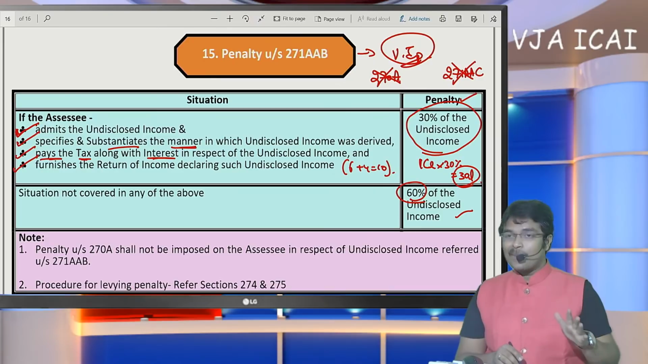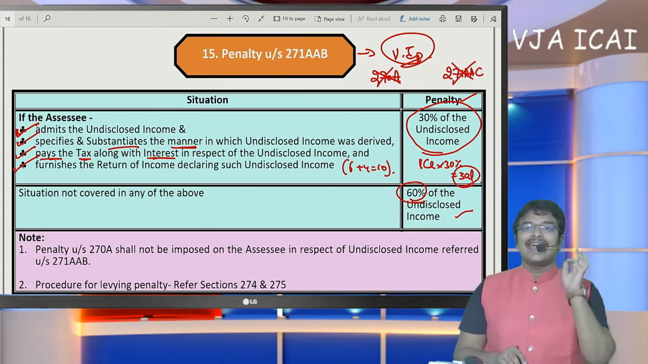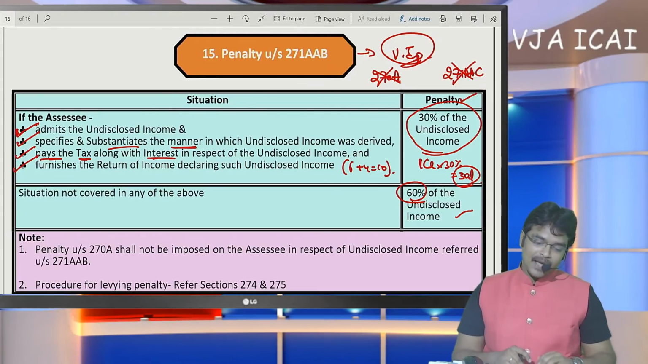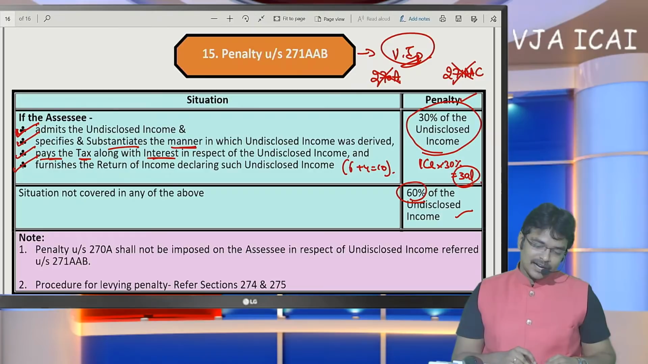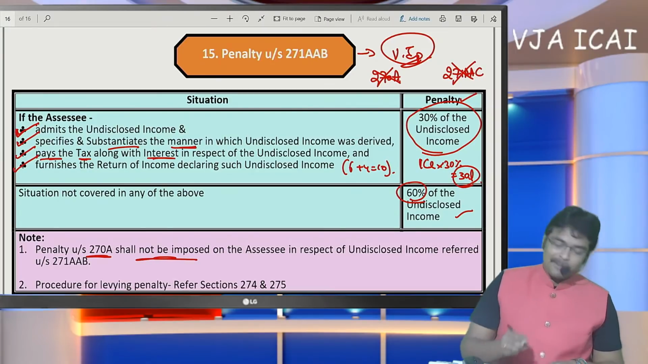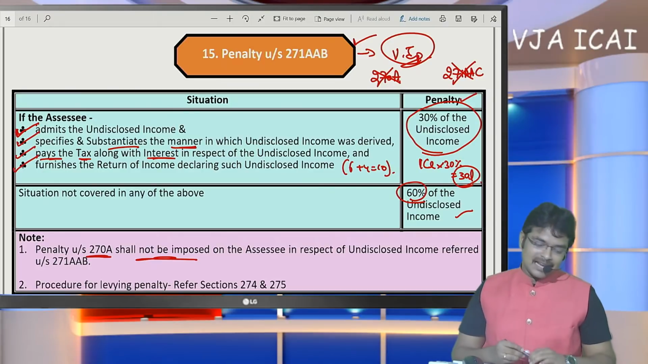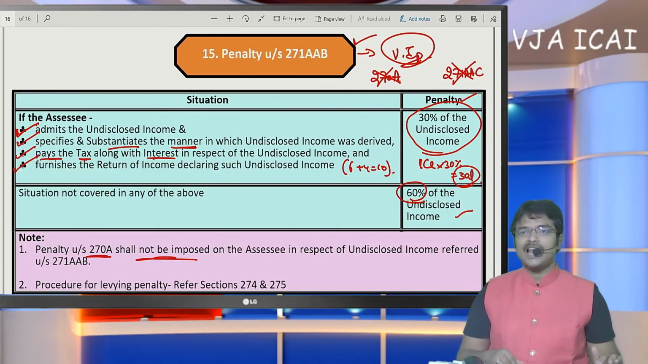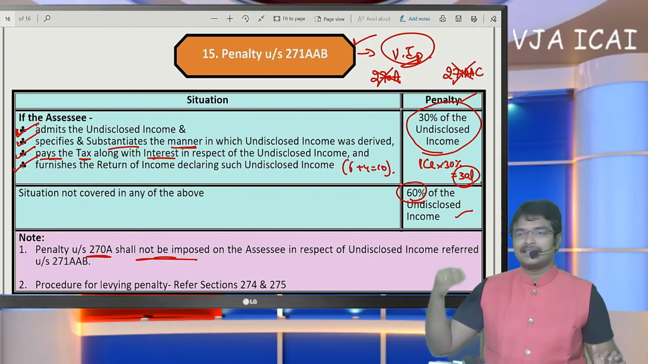So tax is common. Along with tax, an additional penalty shall be levied. How much penalty shall be levied? 30% to 60% of undisclosed income shall be levied. 270A penalty will not be imposed here. In such cases, a separate penalty has been given in section 271AAB. How shall the penalty be levied? Approval of higher officials is needed, the same as before.